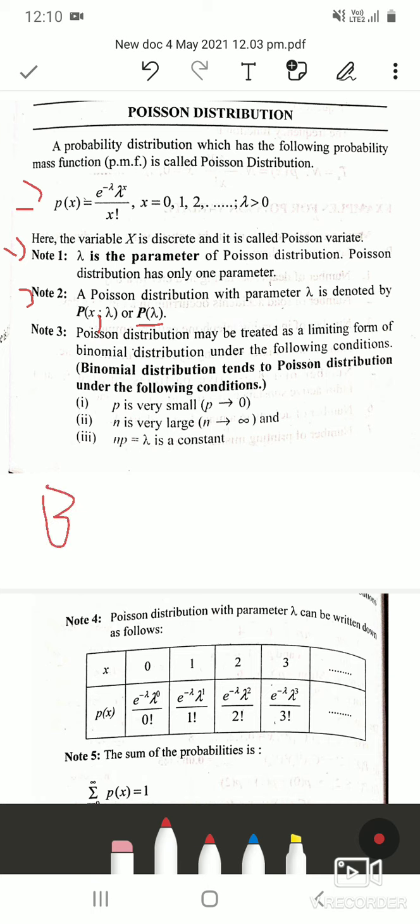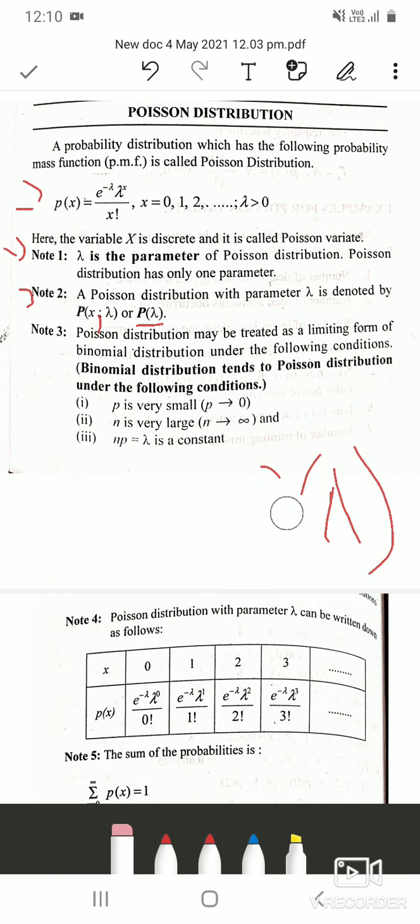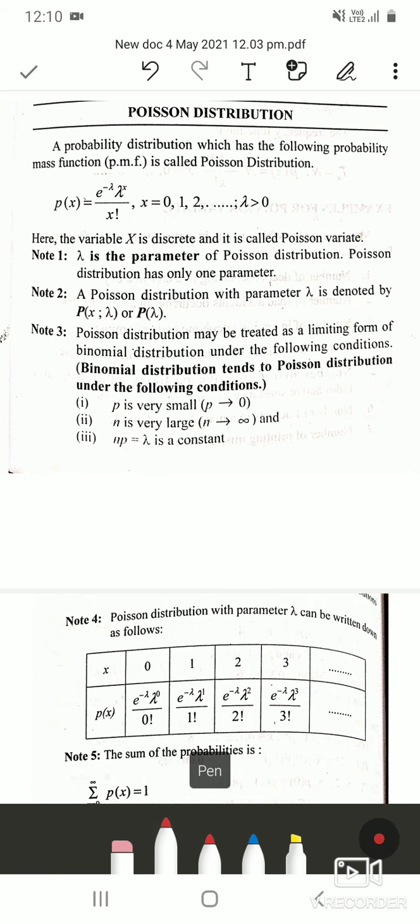For binomial distribution we would write B of n comma p because it had two parameters. Here Poisson has only one parameter, that is lambda, so you can denote it as P of lambda. Don't get confused with this P and the probability capital P. That is why we are writing parameters so that we can identify the probability distribution.